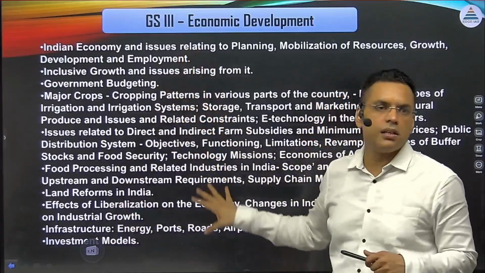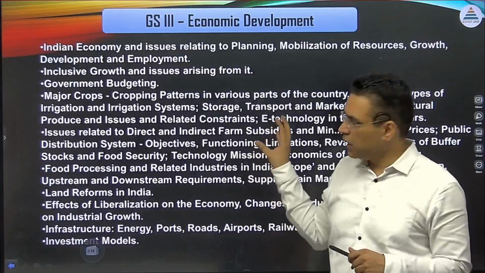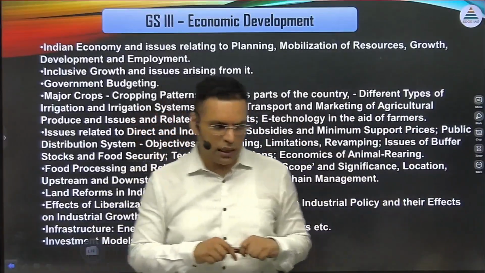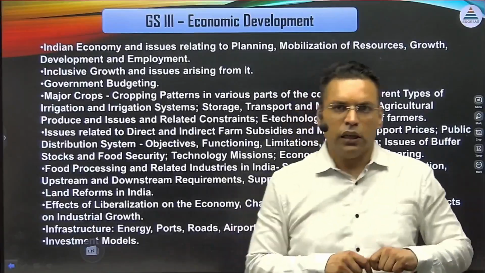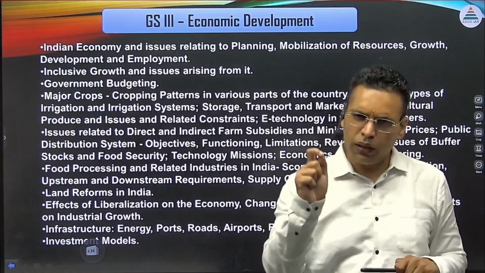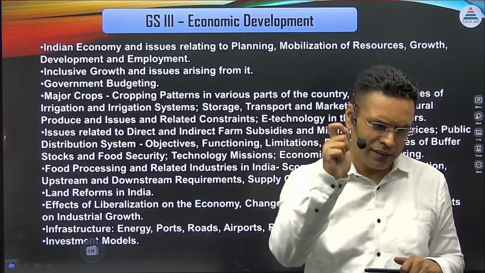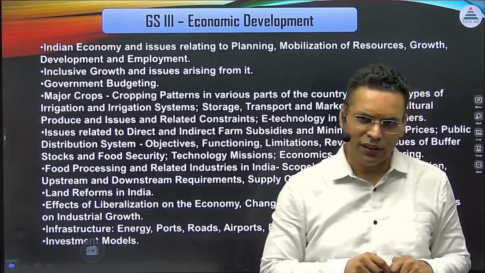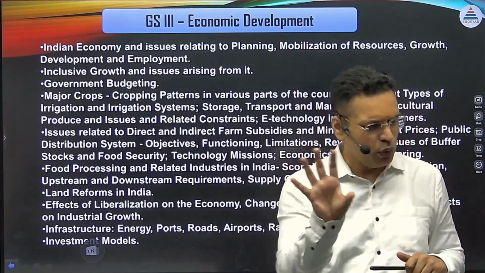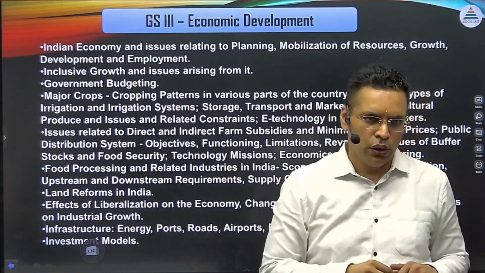So this is the mains syllabus, and it can be high scoring. But here is a basic thumb rule we have to follow while preparing for UPSC in general, because there is too much information available in the market. For every topic in the syllabus you should have 3 pages of notes. Basic thumb rule. In some topics it can be 5-7 pages, in some topics it can be 1 page.